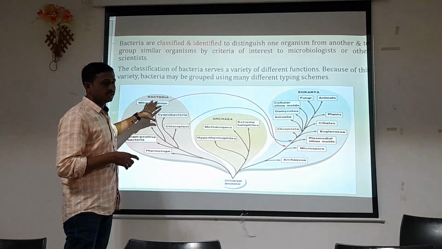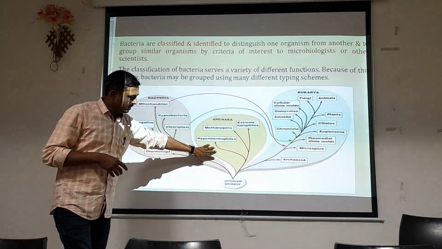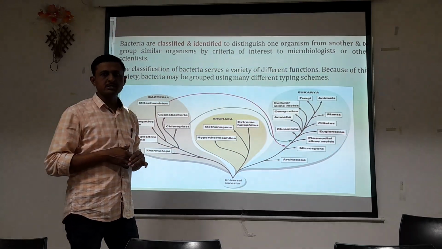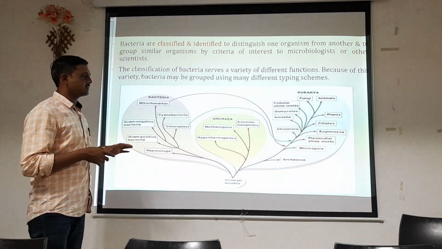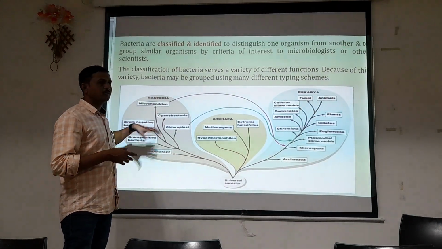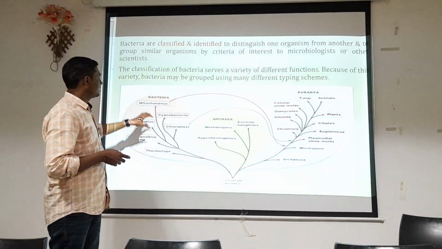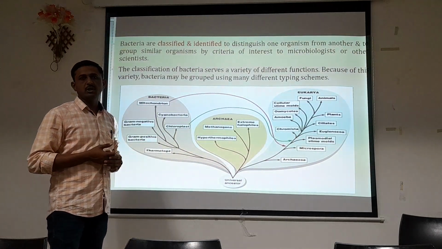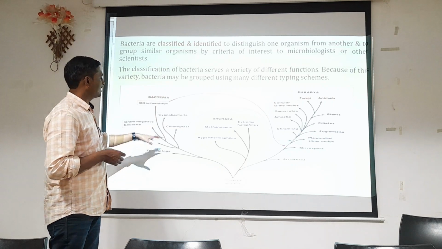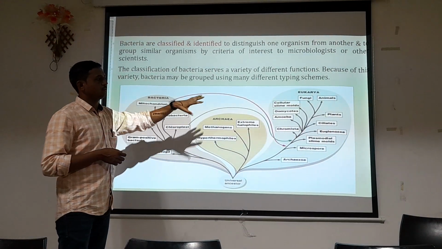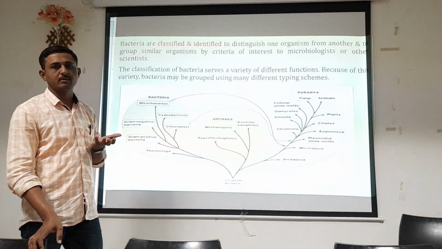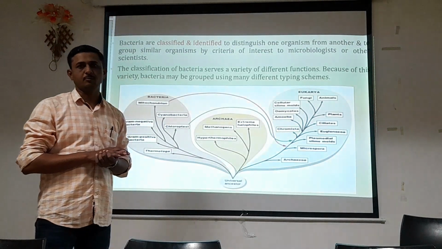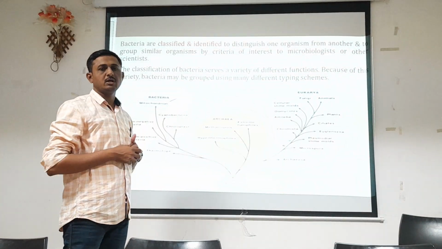As we have discussed, there are three domains, that is bacteria, archaea, and eukaryote. These are the three domains of these organisms. Some organisms which look like bacteria, apart from that, contain mitochondria or a highly developed nucleus. They again enter into the eukaryotic group of organisms. Apart from that, some cyanobacteria or photosynthetic bacteria, which are like plants, carry out the process of photosynthesis. They again enter into the eukaryotic group.